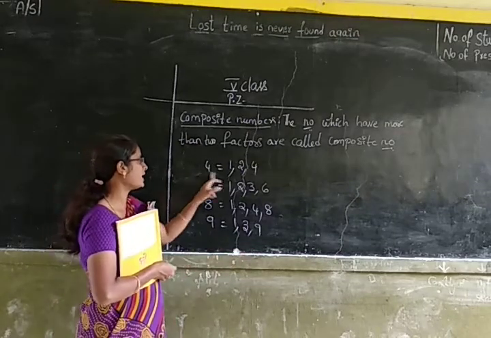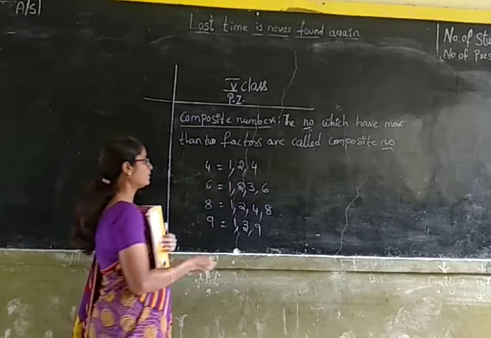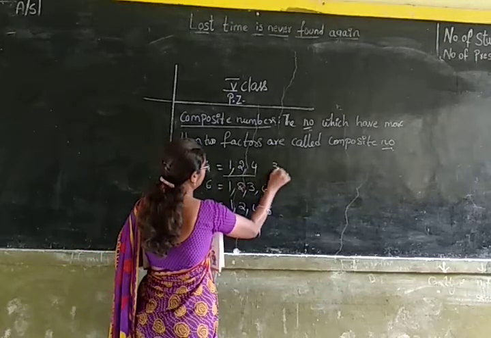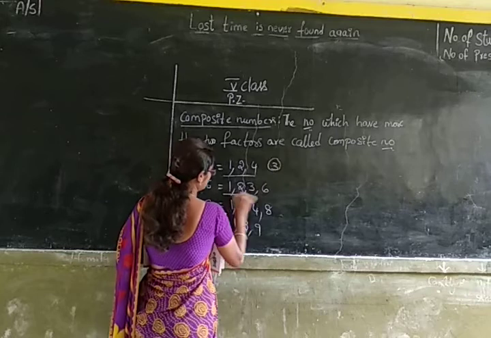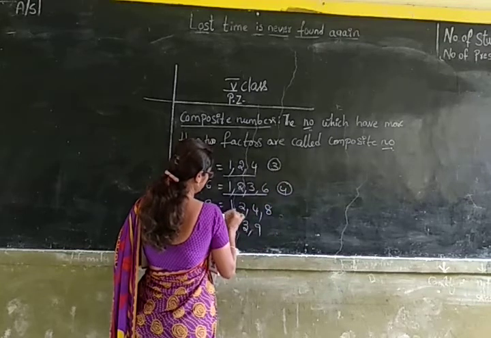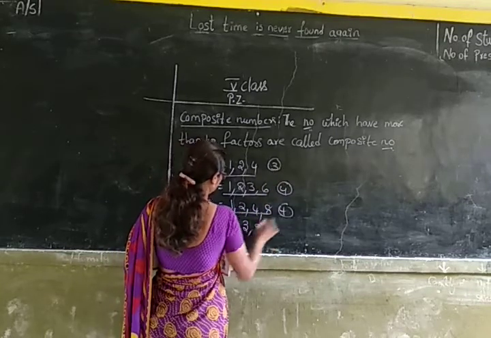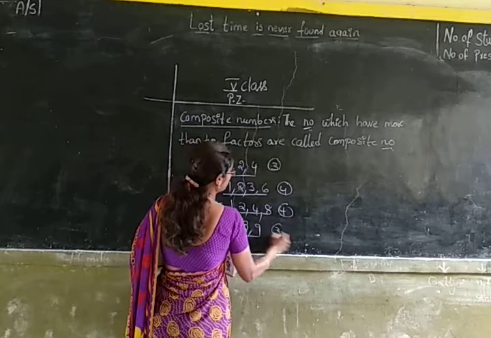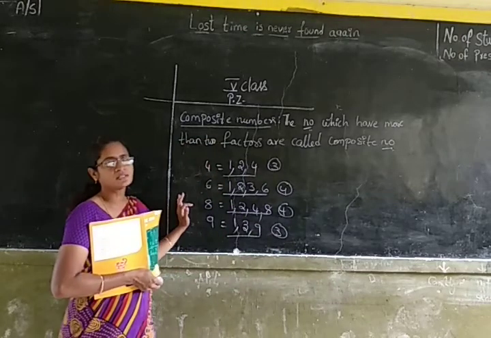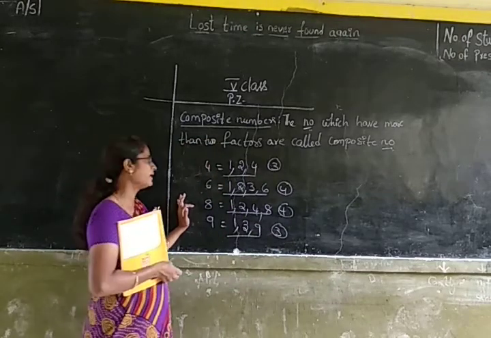So these numbers are having more than 2 factors. Here 4 is having 3 factors. 6 is having 4 factors. 8 is having 4 factors. And 9 is having 3 factors. All these numbers are having more than 2 factors.